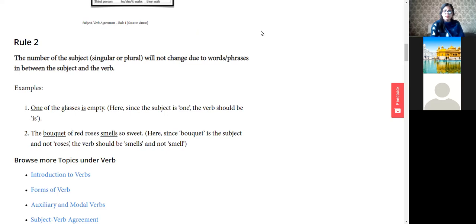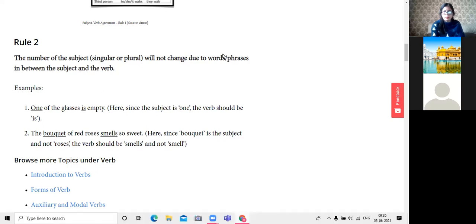Yes, Khushi. Ma'am, do we use it for a baby whose gender is not clear? Yes, Khushi, we can use it for the neutral nouns also. Okay, neutral nouns, something for which the noun gender is not clear. Right? One of the glass is empty. Okay. The bouquet of red roses smells so sweet.